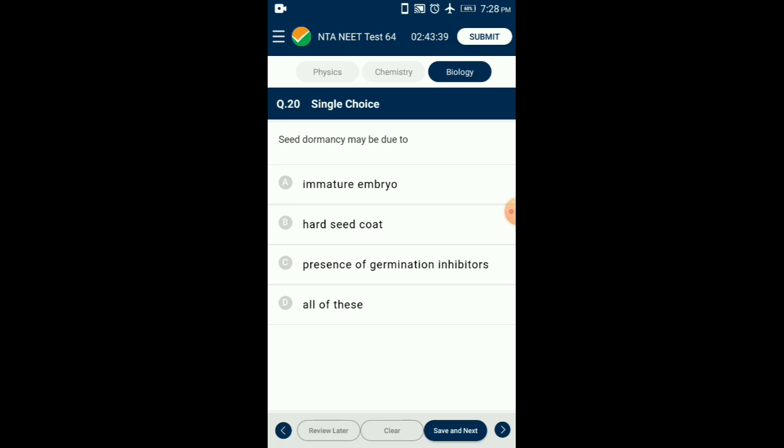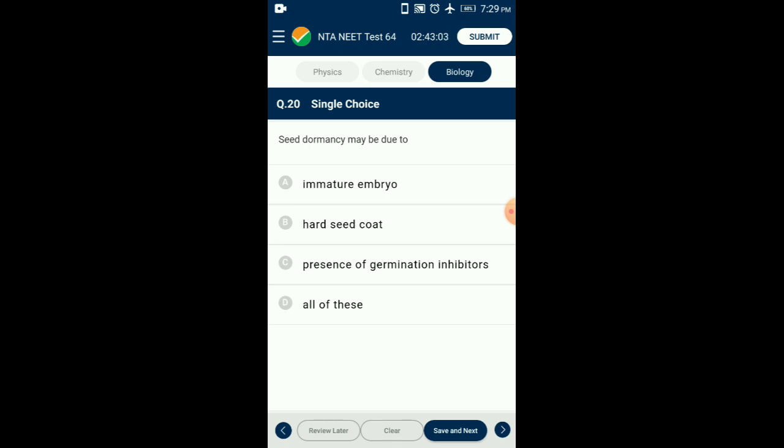Question number 20. Seed dormancy may be due to... The presence of dormancy in a seed is the most important characteristic feature. Because of this character, seeds remain viable for many years. Most of the seeds are unable to germinate just after dispersal. They germinate after some time. The time between the maturation and germination of a seed is known as the dormancy period. The state of inhibited germination as a result of internal causes is usually called dormancy.